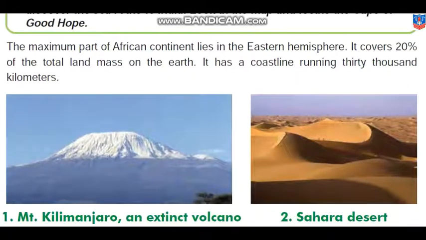Now here in these pictures we can see Mount Kilimanjaro, an extinct volcano. Extinct मतलब जो अब बुझ गया है, उसमें से अब magma या lava नहीं निकलता. And in the other picture we can see the Sahara Desert. It is the largest desert in the world. Also we studied about the Nile River, which passes through Africa. It is also the longest river in the world.